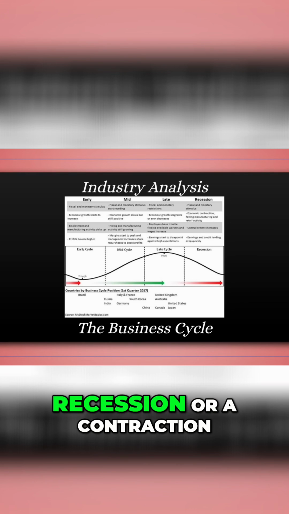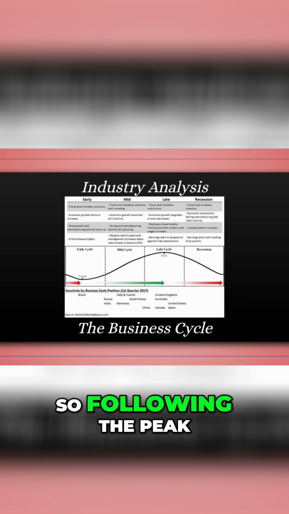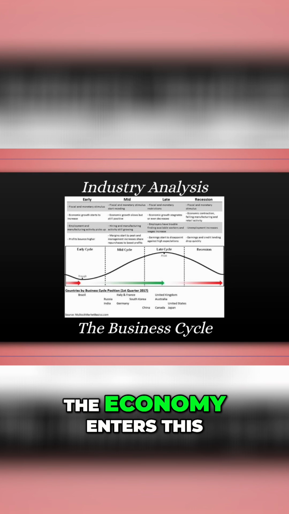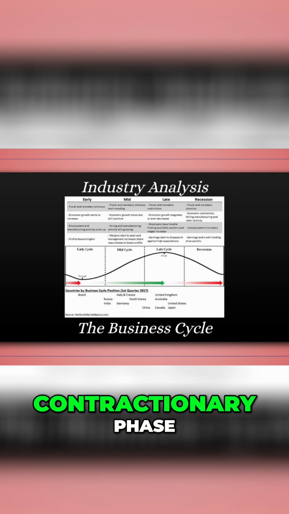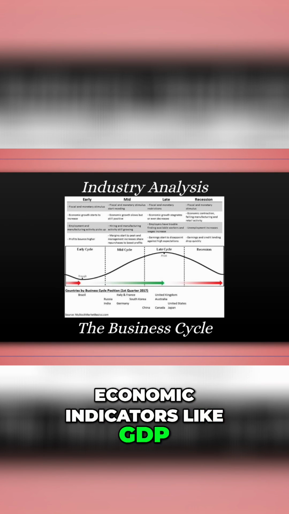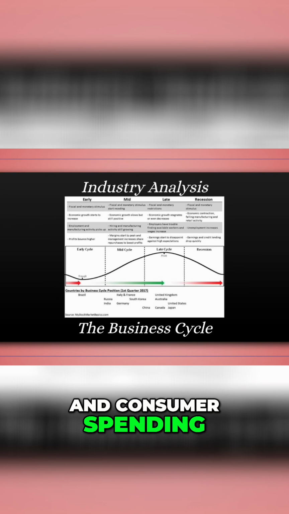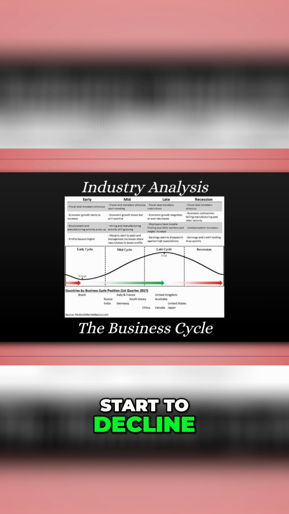This leads into a recession or a contraction. So following the peak, the economy enters this contractionary phase. Economic indicators like GDP, employment, and consumer spending, which we touched upon earlier, start to decline.